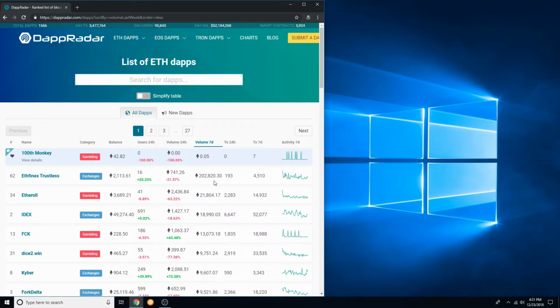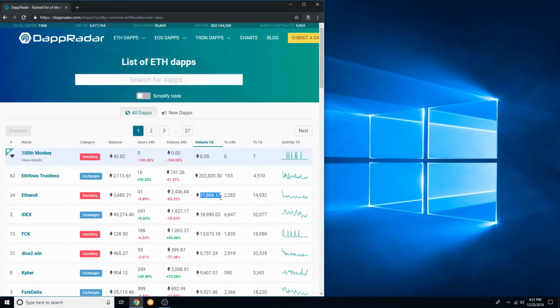I don't want to say that it's wash trading, but it's very difficult to think that 16 users are causing 10 times the value. It could just be a whale moving, or it could be the exchange moving. I don't want to say anything for certain, but it's just something to keep in mind when considering it. Then that's 10 times higher than the next highest DApp in terms of 7-day volume, whereas about 21,800 Ethereum are being moved.